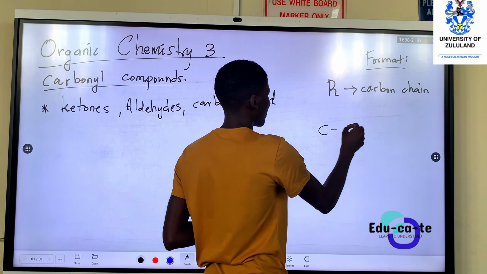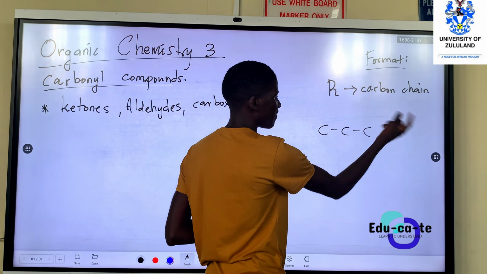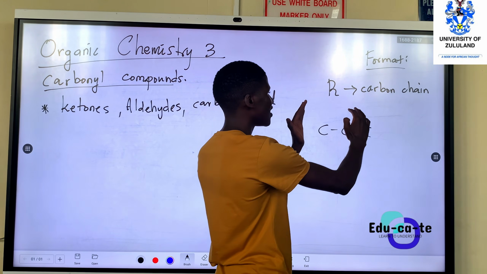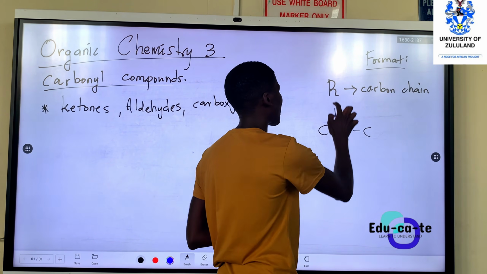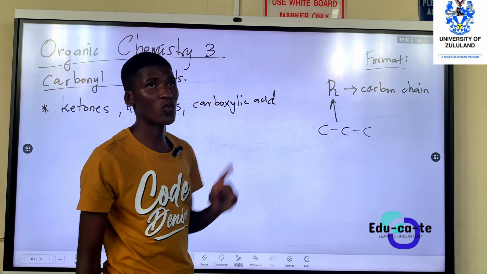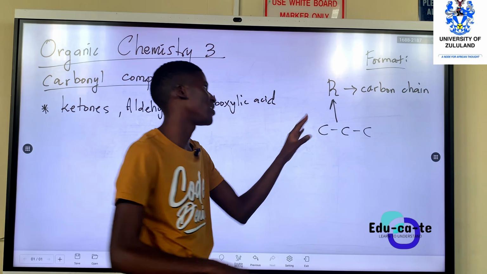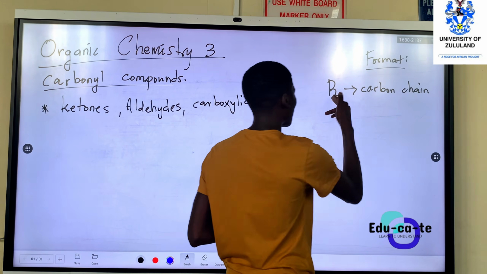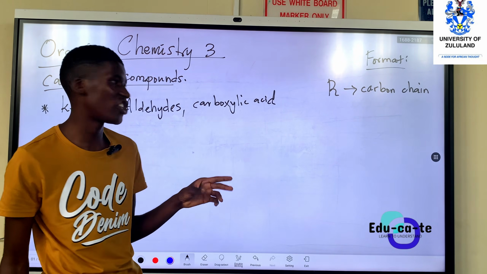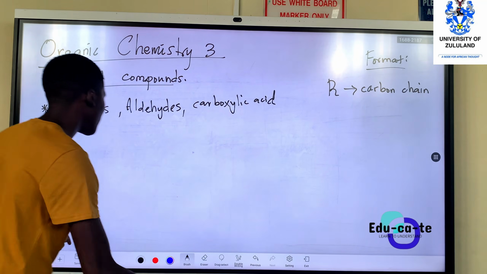Let's say we've got a chain having 6 carbons or having 3 carbons. Instead of ukuthi sibenze bonke abo 3 carbons, generally we can just write it as R. So R is just a carbon chain. It's just a chain of abo carbon in simple terms. So it's an alkyl chain. Normally you can say it's a carbon chain. So please get used to this notation.